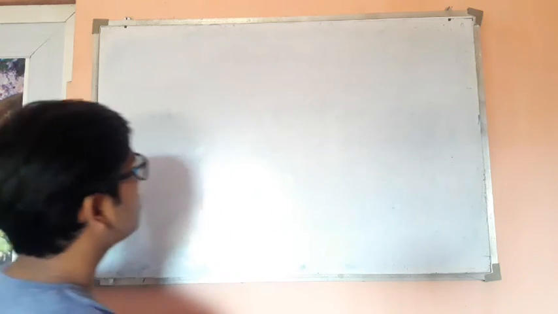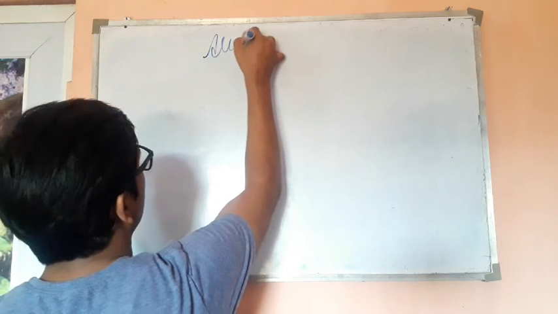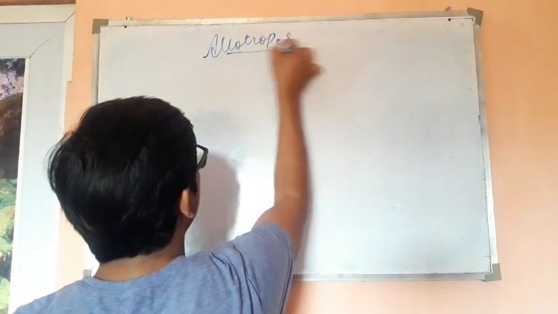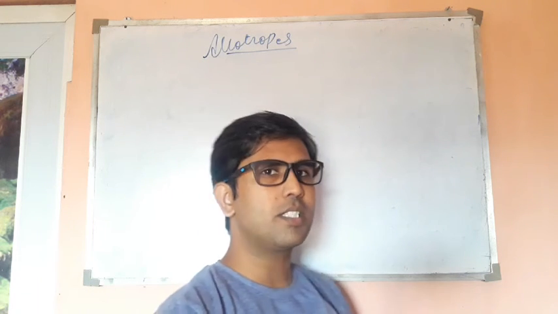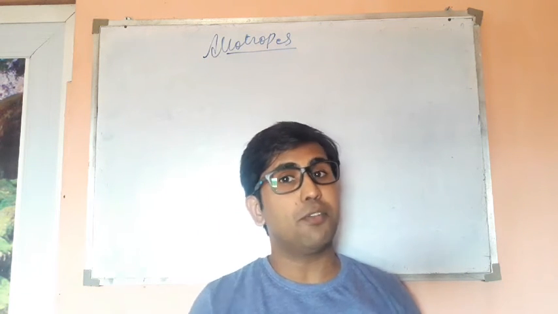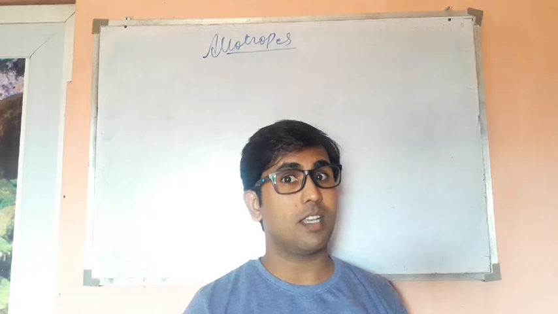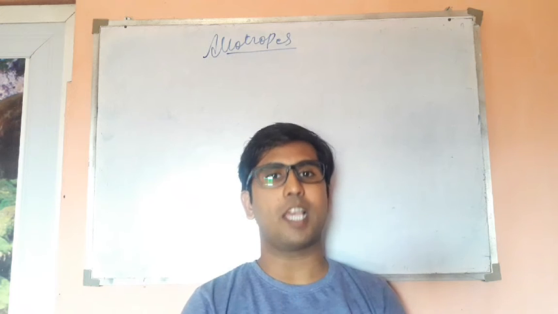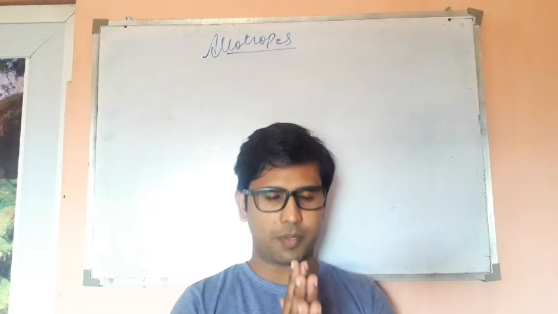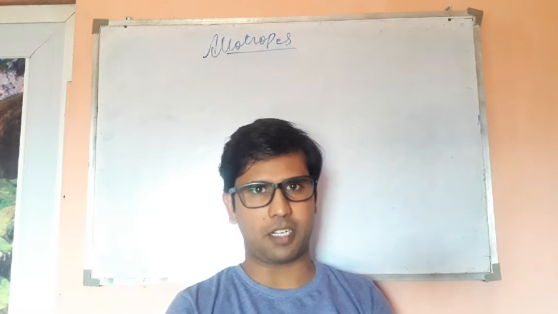So let's see some allotropes. What are allotropes? Allotropes means a substance which exists in different forms, but having the same chemical compound or the same chemical constituent particle.